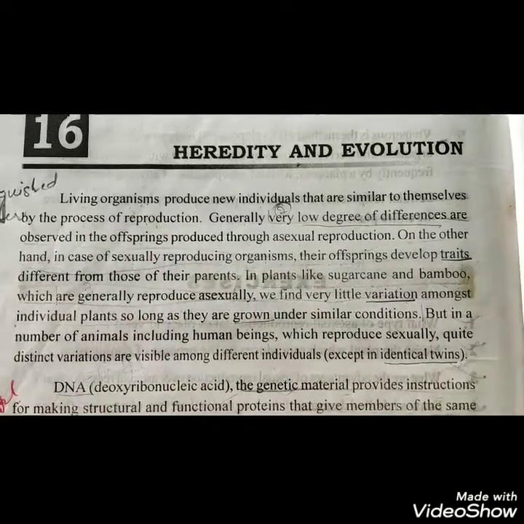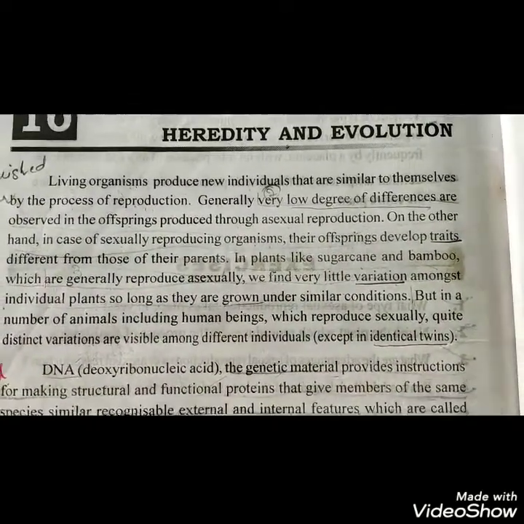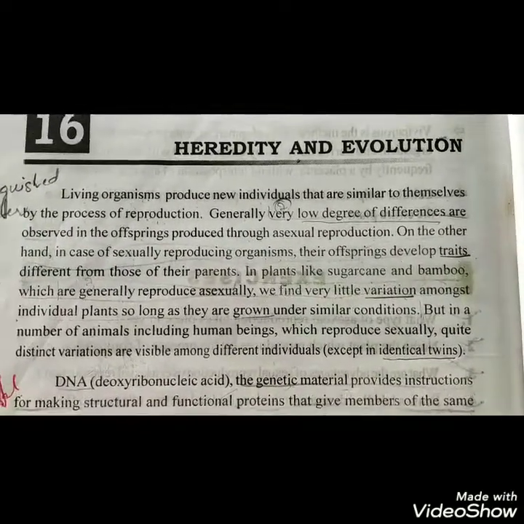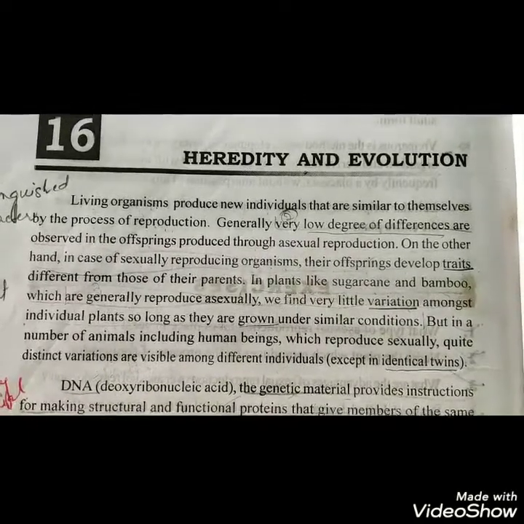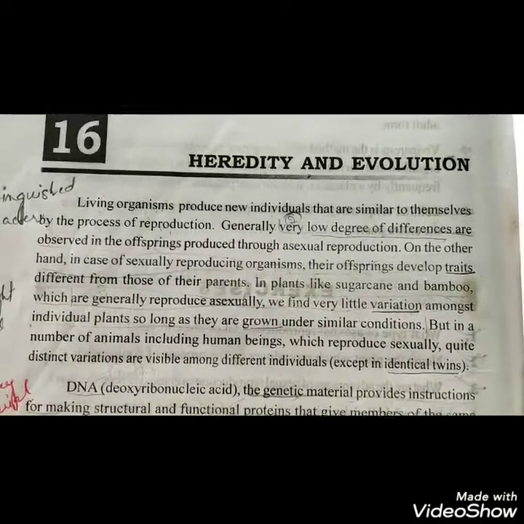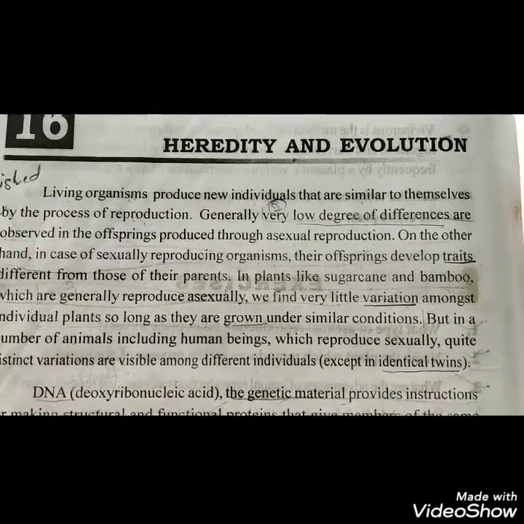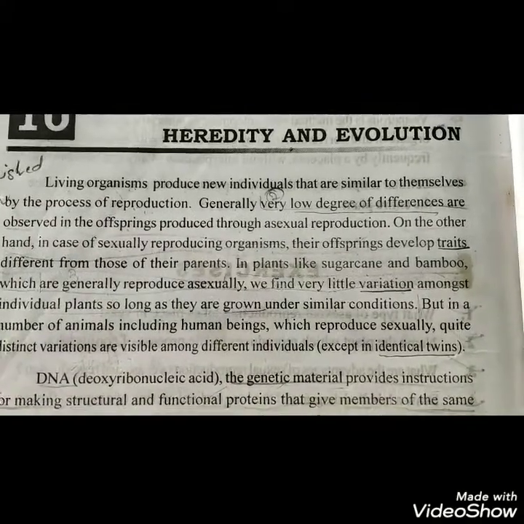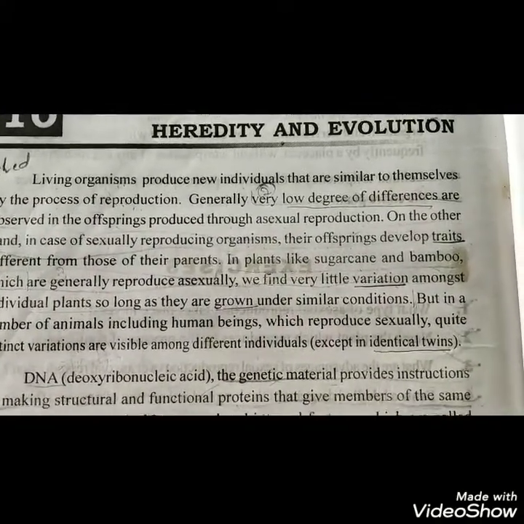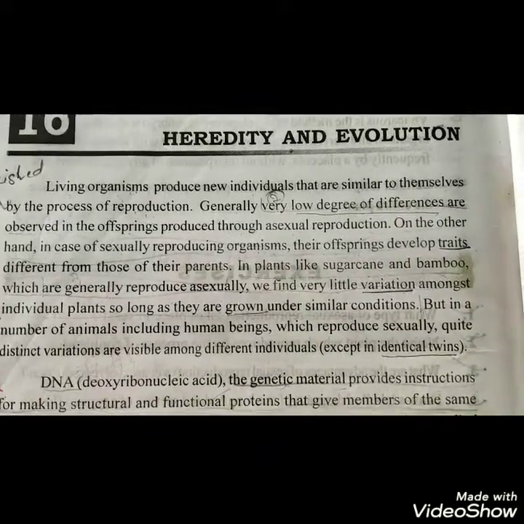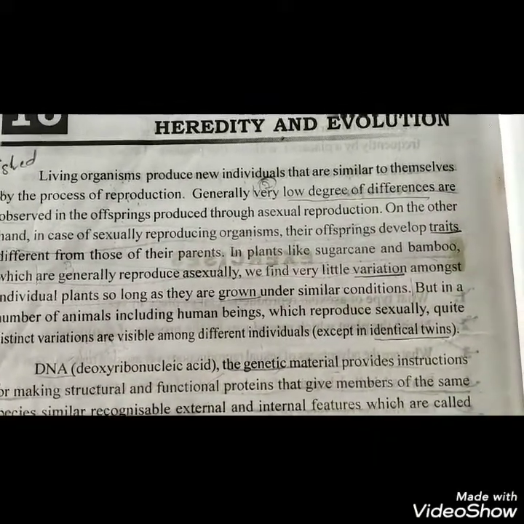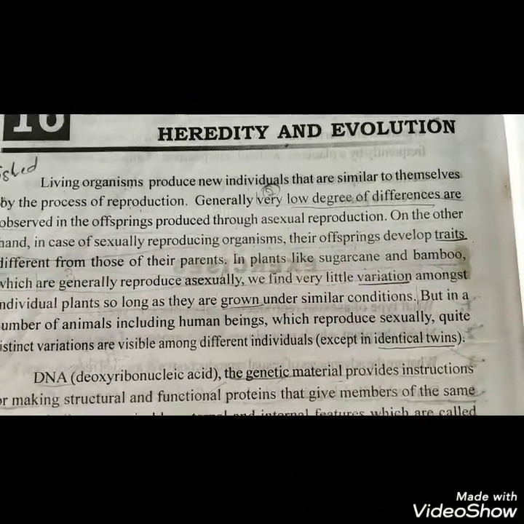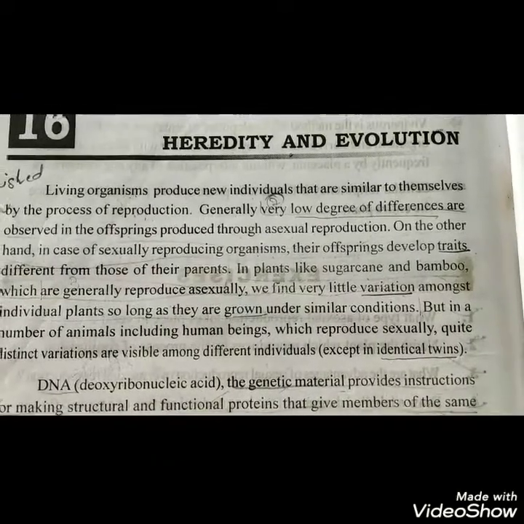Reproduction is of two types. The first type is asexual reproduction and the second type is sexual reproduction. So, I'll tell you in brief what sexual reproduction and asexual reproduction are. Firstly, in asexual reproduction, male and female gametes do not unite. Only one parent cell produces a new individual or new offspring. So, asexual reproduction can be defined as production of offspring without the involvement of gametes.